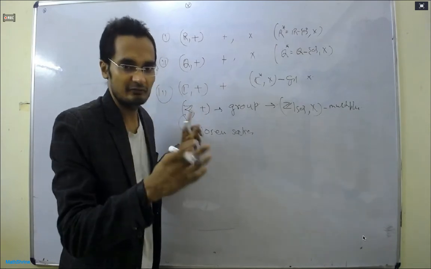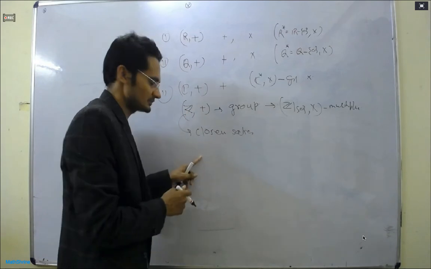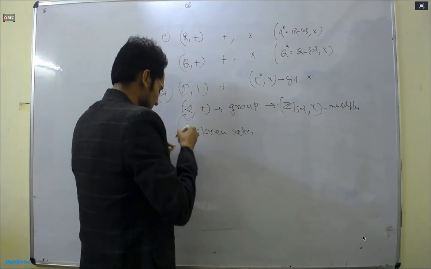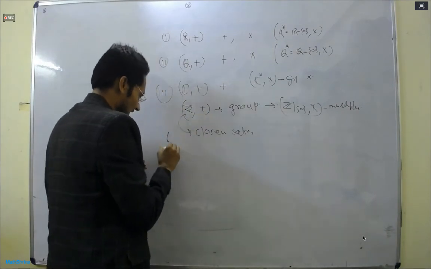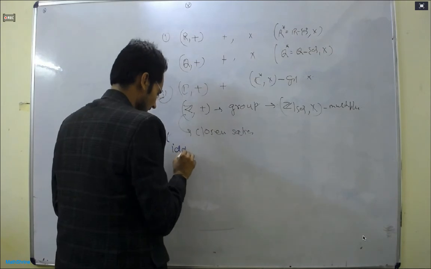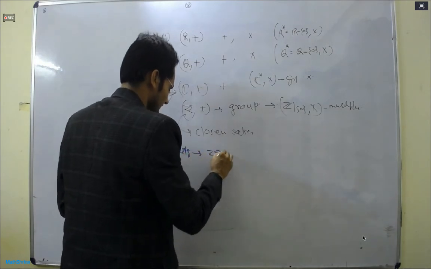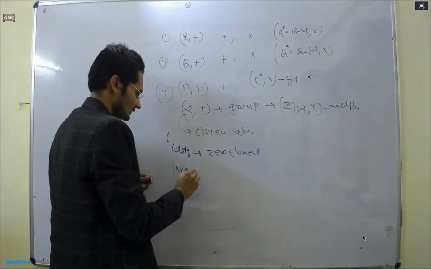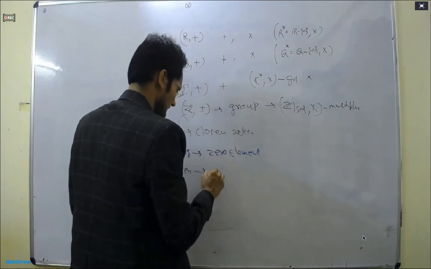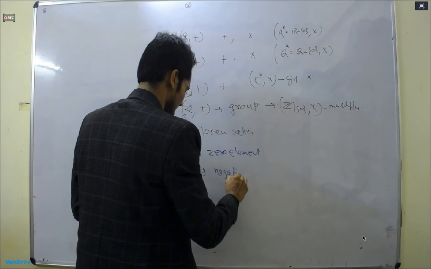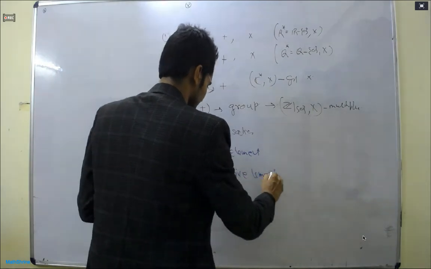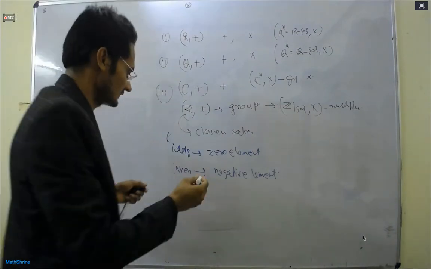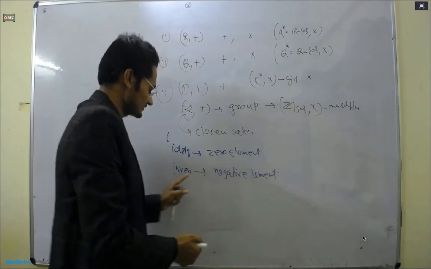0 will be absorbed in every element of the integers. Inverse here means additive inverse, meaning the negative element. When the operation is addition, then the identity is represented by the 0 element, and the inverse is known as the negative element. Negative element does not mean it is negative; it means the inverse with respect to addition.